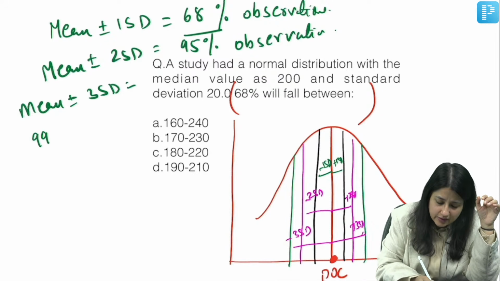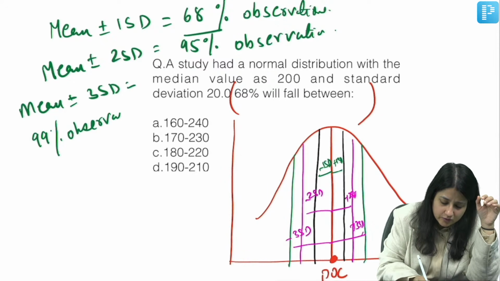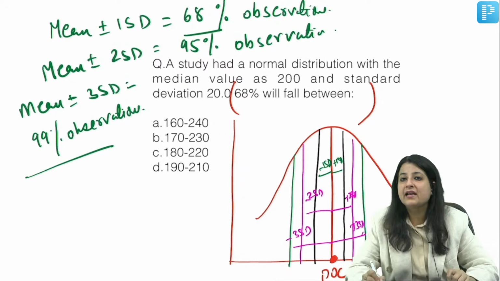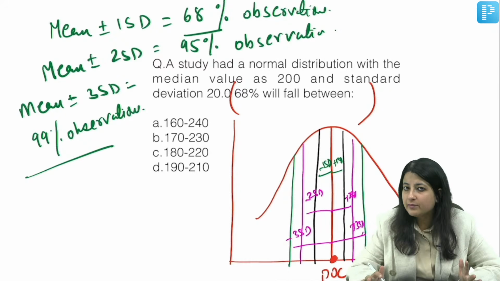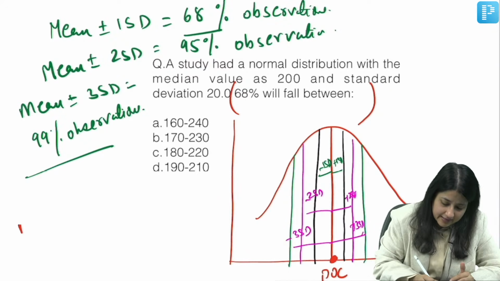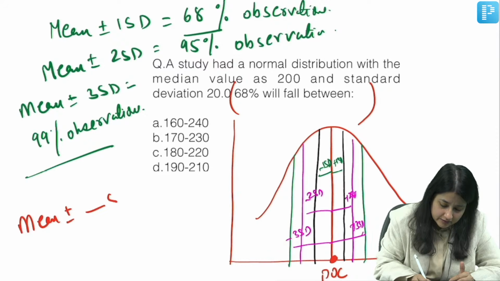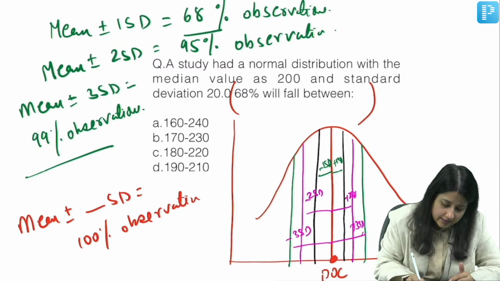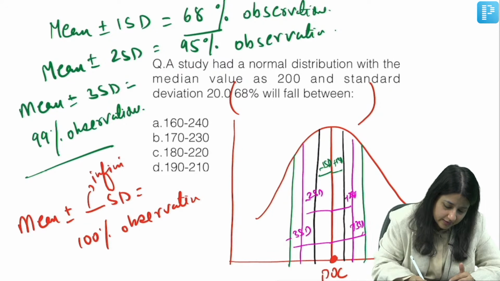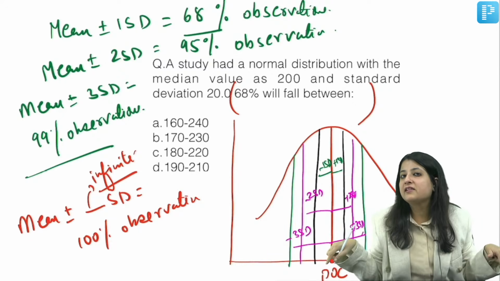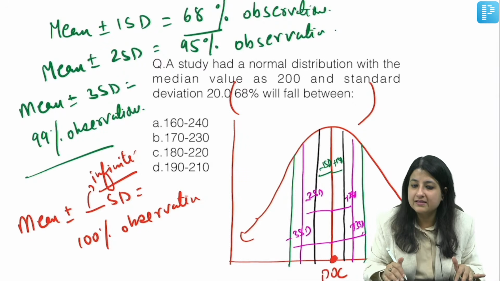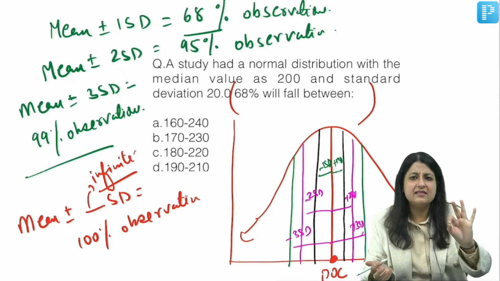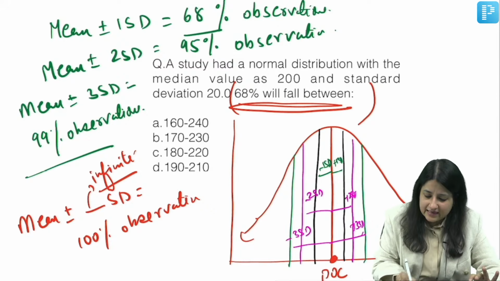And if I say mean plus minus 3 SD, that covers how much, guys? 99% observations. Clear? Okay, everybody? Now if somebody asks you mean plus minus dash SD covers 100% observations, what is going to be your answer over here? This is infinite. Therefore, the tails of the curve are never touching the baseline.